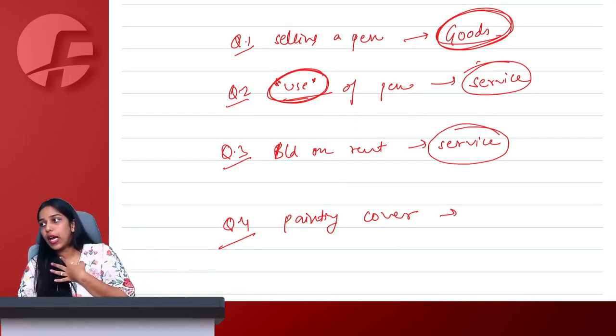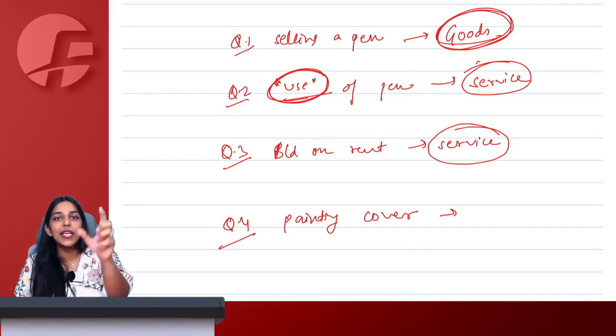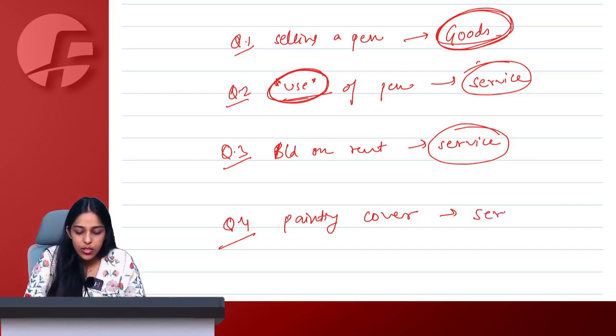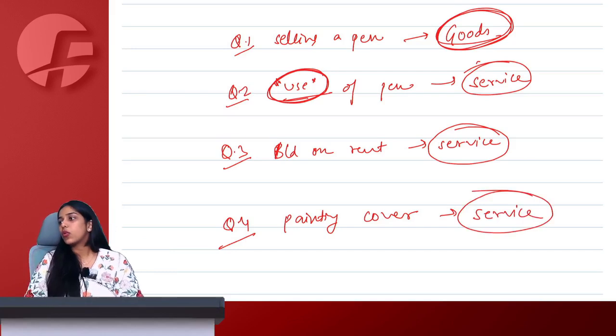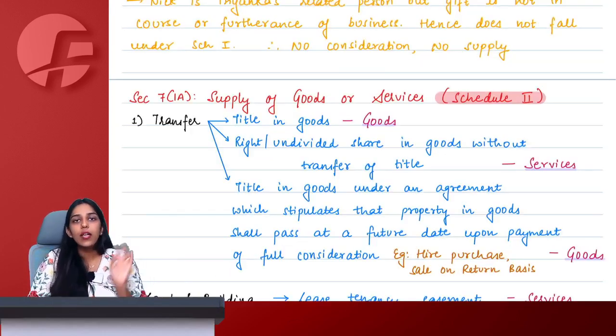The cover belongs to me. I have simply given you the cover to paint and give it back. It means you have simply done a painting service for me. So this is a service. Say yes or no. This is what the entire section 7(1)(a) is all about, where they will teach us what is goods and what is service.